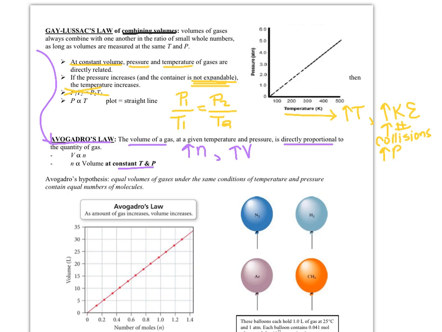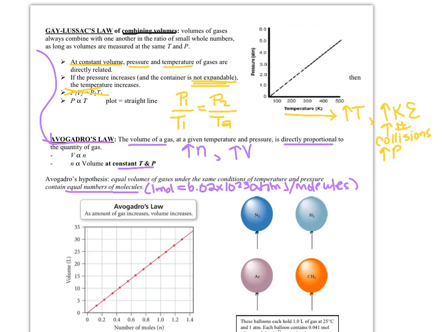Avogadro's hypothesis says that equal volumes of gases under the same conditions have equal numbers of molecules. That's really what he said. Remember that it's really equal numbers of moles, right? But we're going to say molecules because we know that 1 mole is equal to 6.02 times 10 to the 23rd atoms or molecules. Since we already know Avogadro's number, a mole is a nicer way of writing Avogadro's number, they kind of go hand in hand.